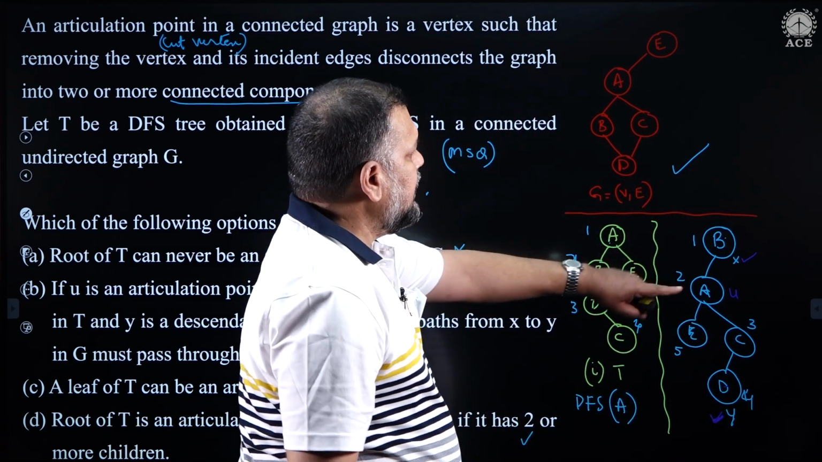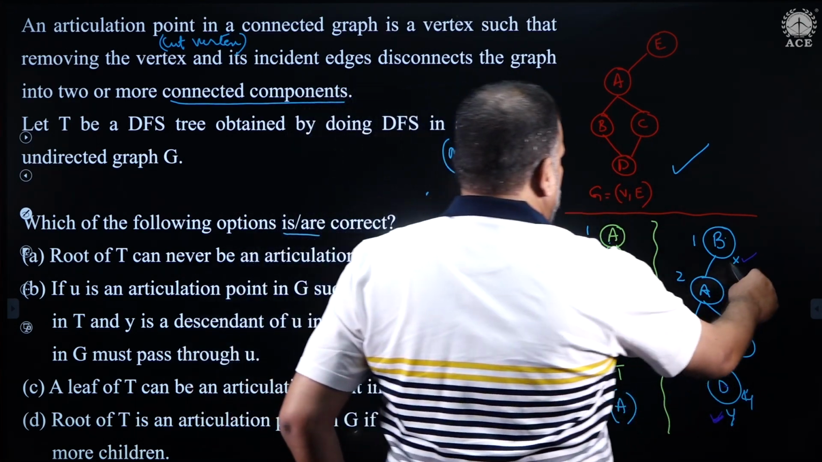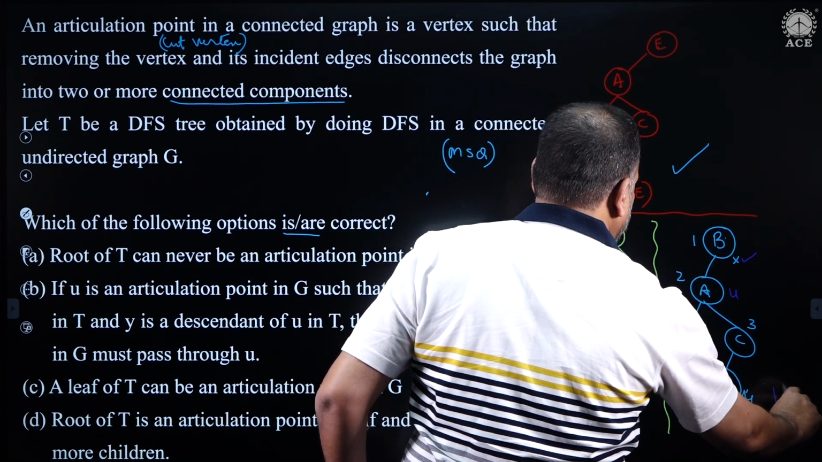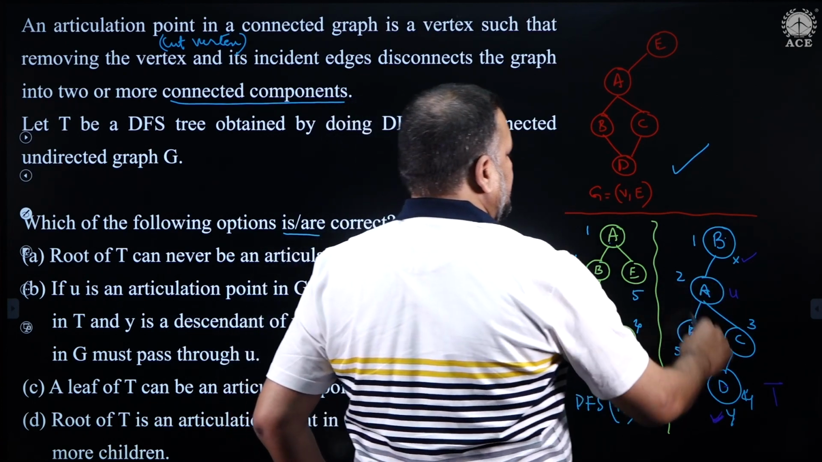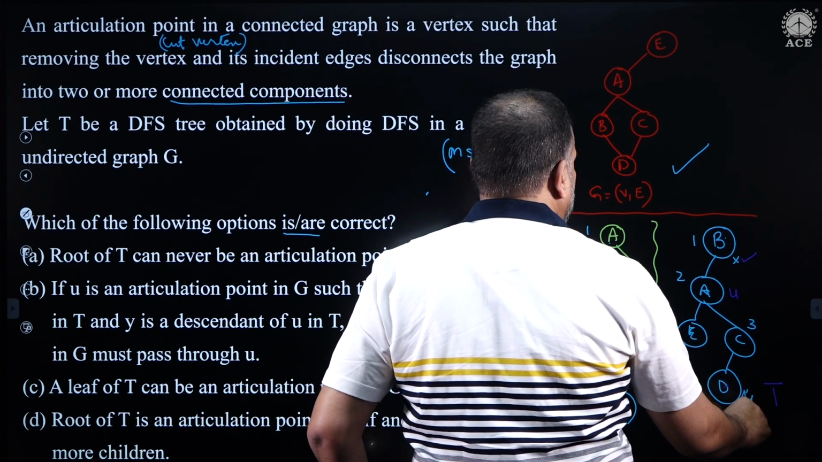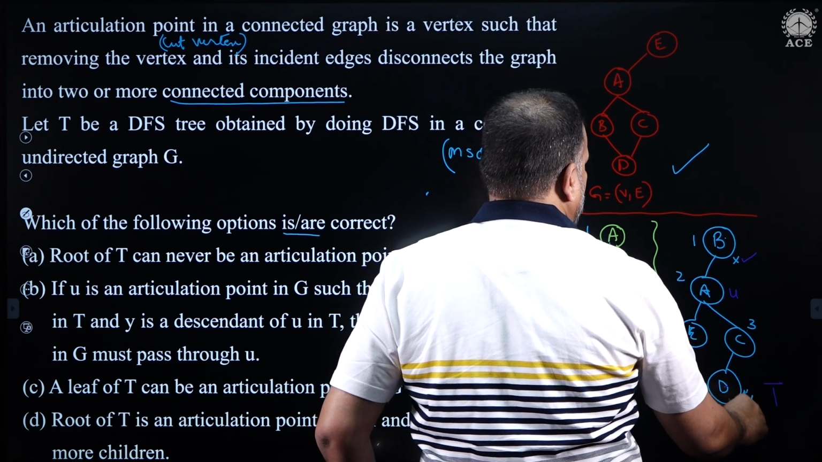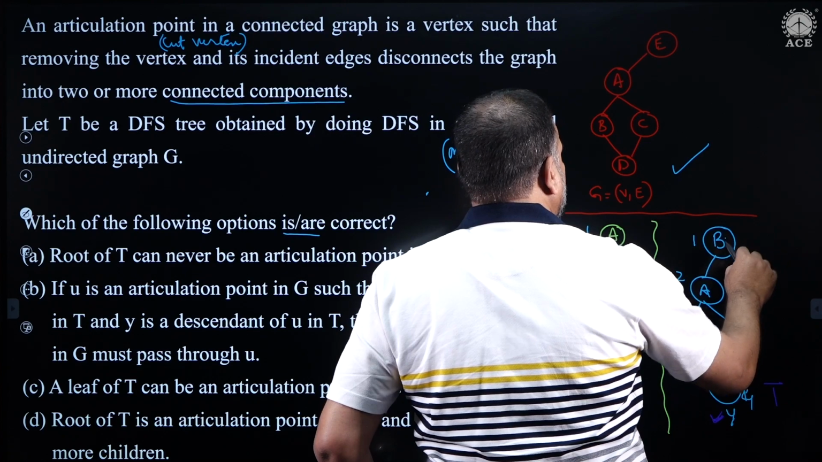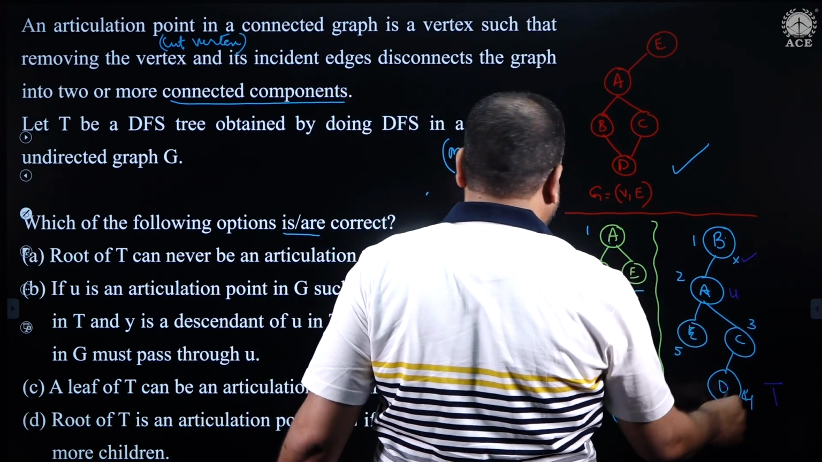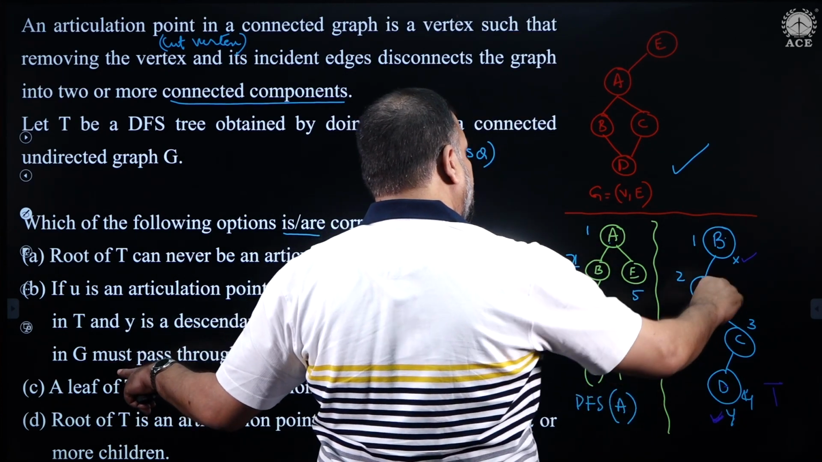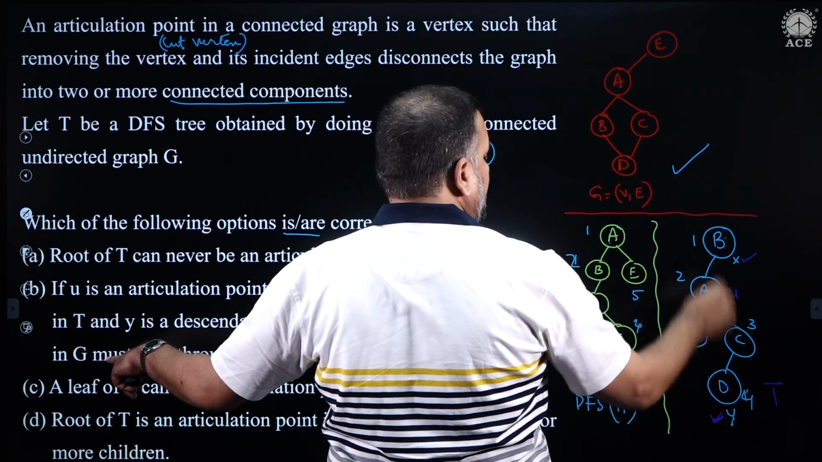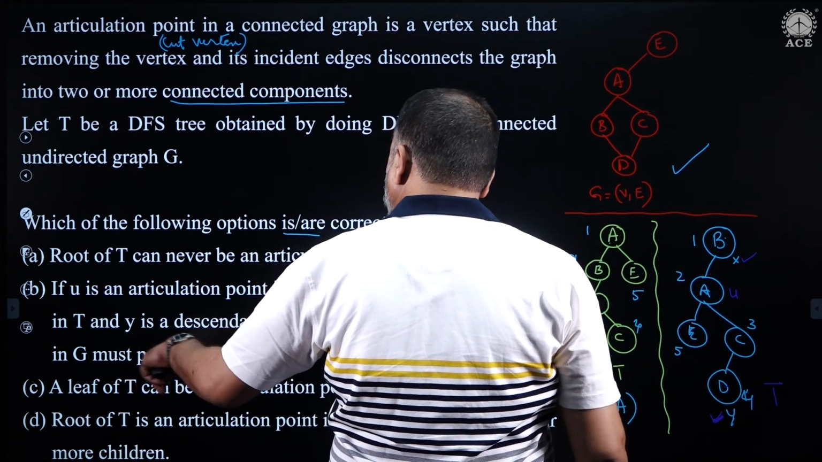So, B and D are X and Y, because in this spanning tree T, the depth first spanning tree of the graph, U is an articulation point, X is ancestor, Y is descendant. So, I am taking descendant as D and ancestor as B. Okay. What he says, then all paths from X to Y, that is B to D, in the graph G, not in spanning tree, in the graph G, must pass through U.